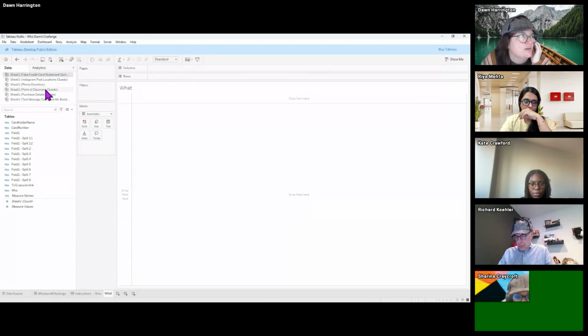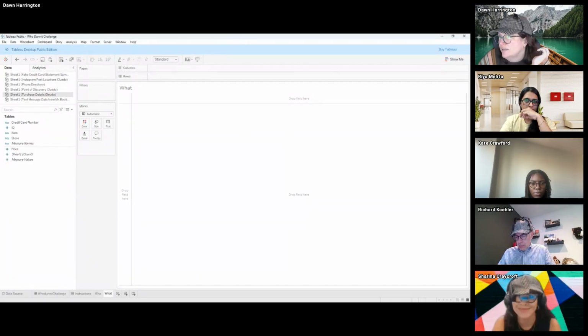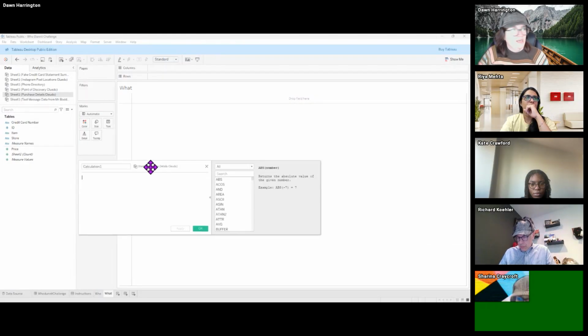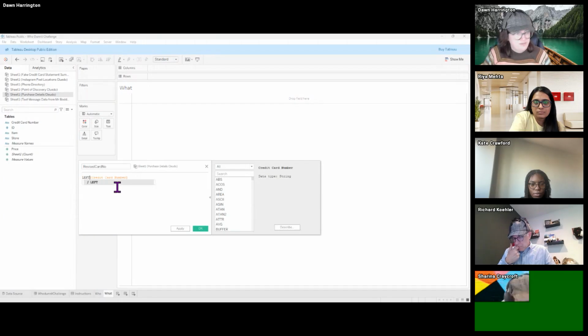So I'm going to have to go to the purchase details and create a calculated field to mask it. I'm going to create a calculated field and call this revised card number. And I'm going to do that whole left and right formula again. I'm going to bring in the card number. I'm going to say left. Give me the first 4.